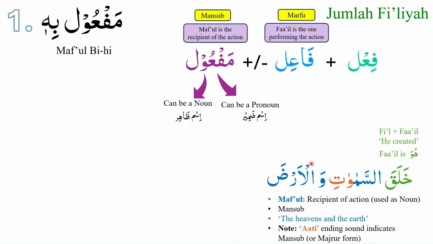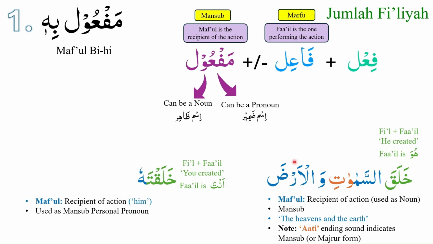As-samawati wal arda is mansub. Wal arda is clearly mansub, and as-samawati is mansub because we know that ati ending sound in feminine non-broken plural will either indicate mansub or marfu form. And we know this is mansub because it is maf'ul.